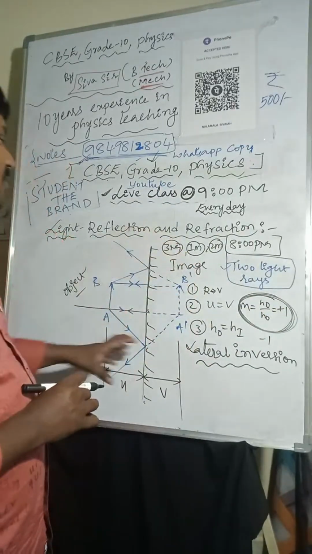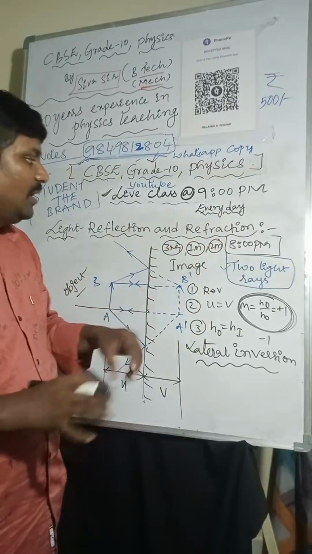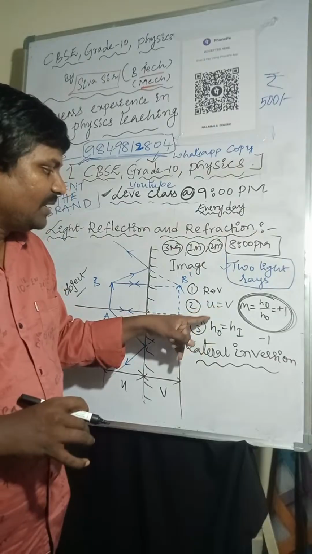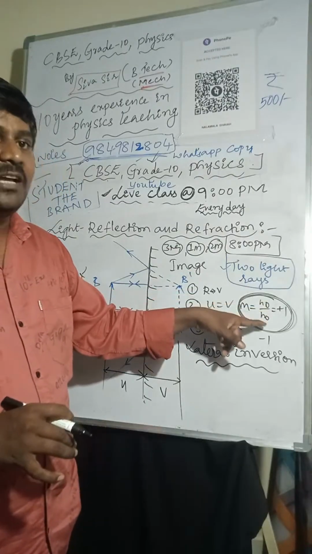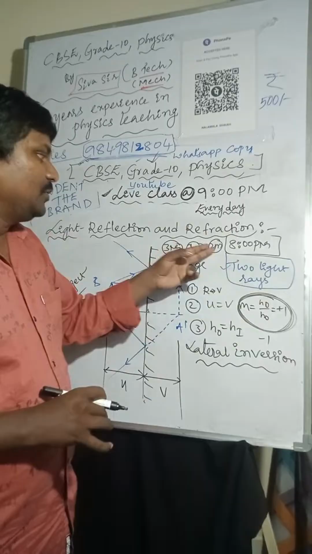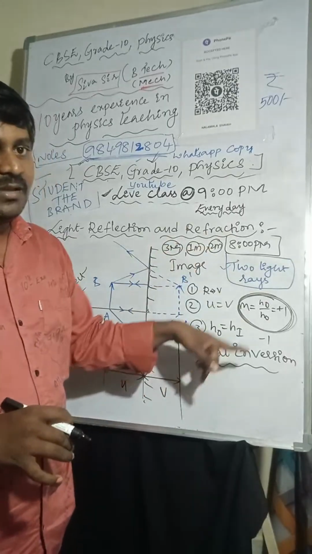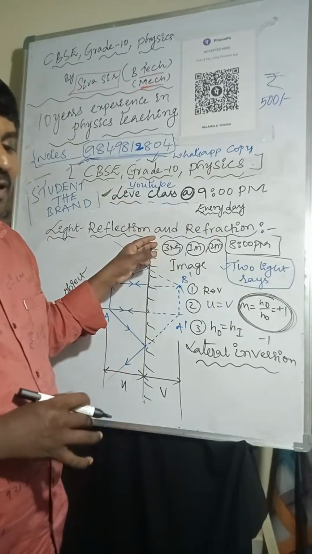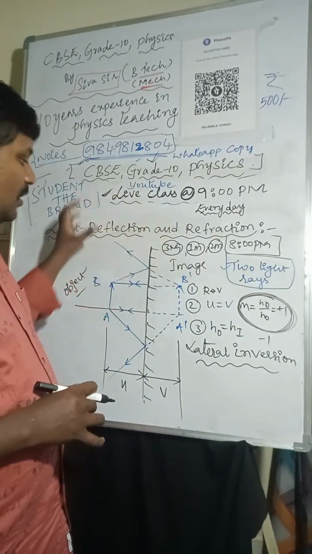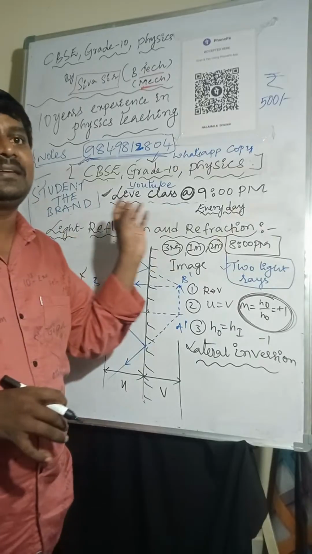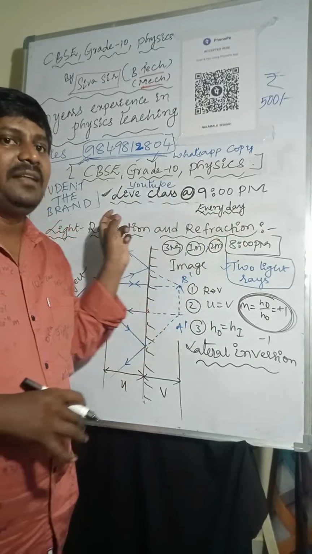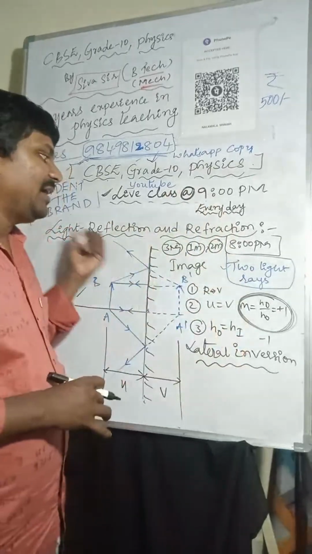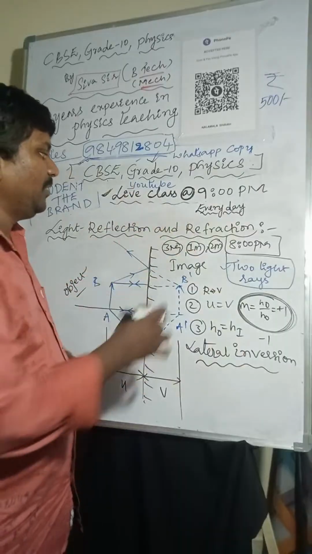So this diagram also they will ask. Where will they ask, 1 mark, 2 marks, 3 marks? For 1 mark, they will ask a question related to magnification. For 2 marks, they will ask a lateral inversion question. And for 3 marks, they will ask: write the characteristics of the image formed by the plane mirror.